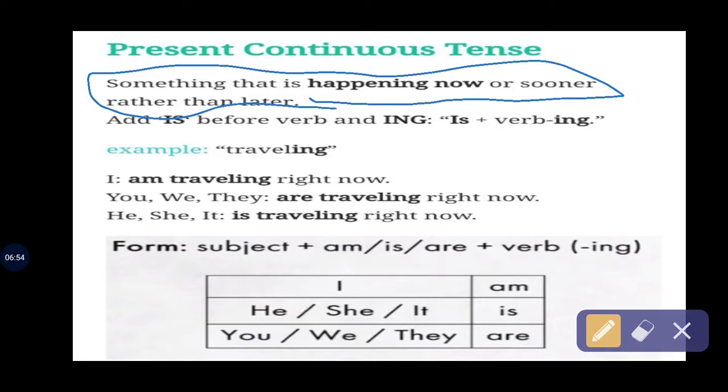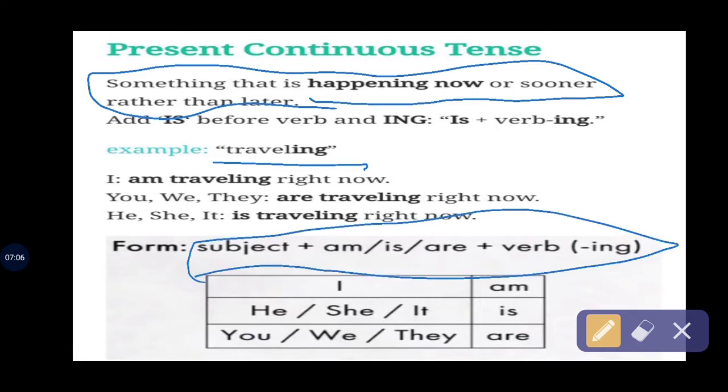Here is an example to clarify it: traveling means you are doing it right now. And here is the main rule of present continuous tense, meaning the assertive rule: subject plus am/is/are plus verb plus ing, the verb's first form we can say, and am is always used with I.